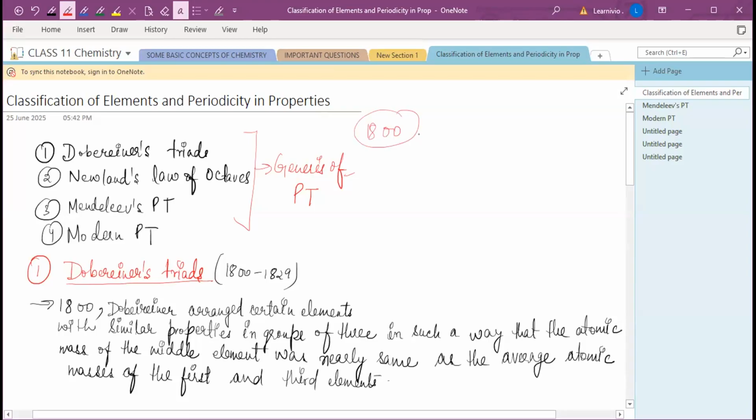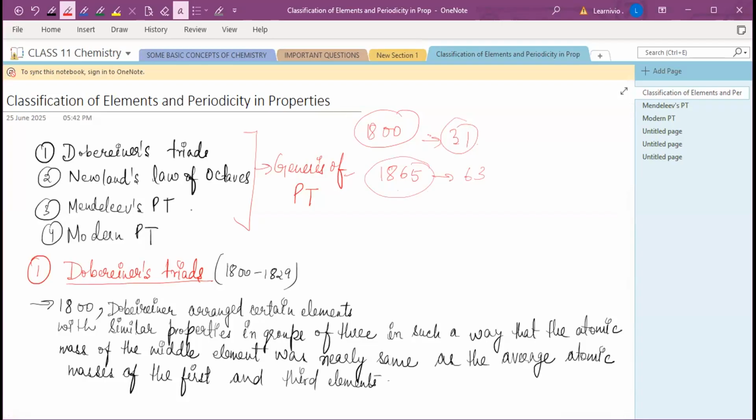After that, Newlands came in 1865, and the number roughly doubled, so approximately 63 elements were known at the time of Newlands. After that, many different elements were discovered, and till now there are 118 known elements placed in the periodic table.